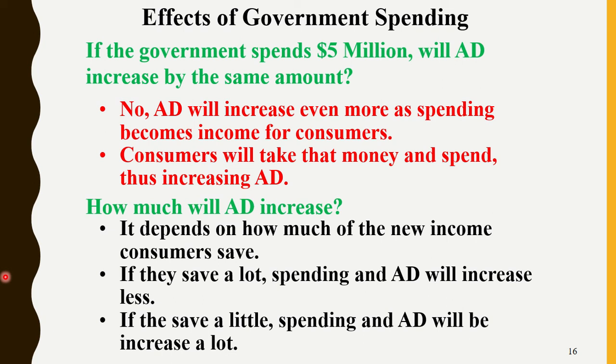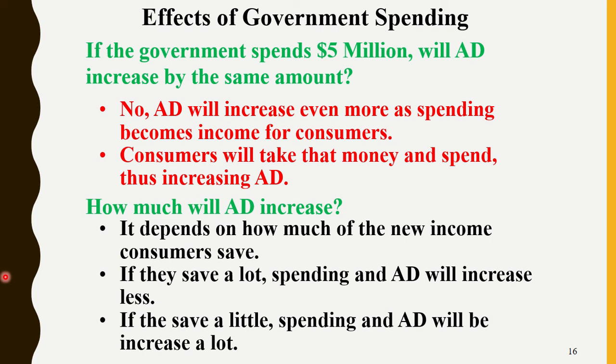They save it because they're afraid, what if I lose my job? What if this happens? What if that happens? I want money in the bank. And so people save a lot. Even Obama had the same problem. When you give people money, a lot of the times they either save it, don't spend it, or they use it to pay off a debt. So it doesn't increase aggregate demand at all.